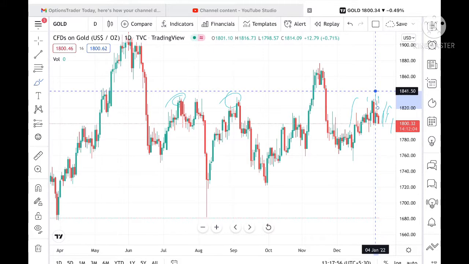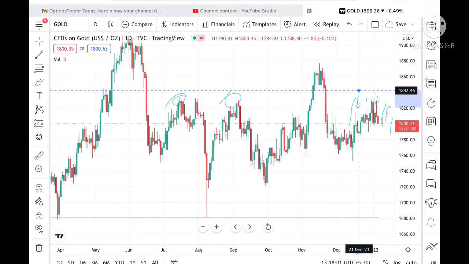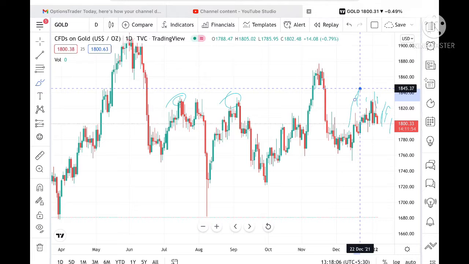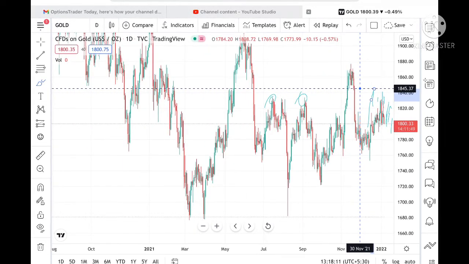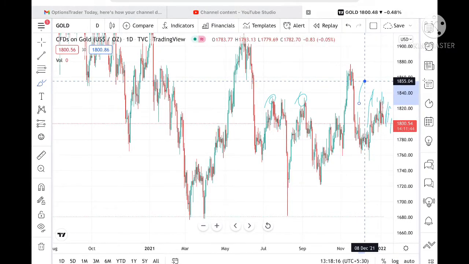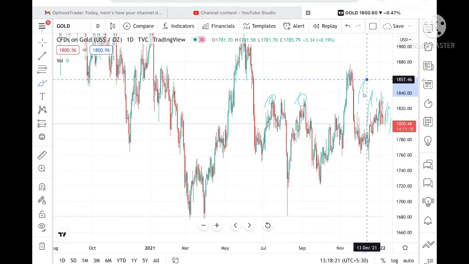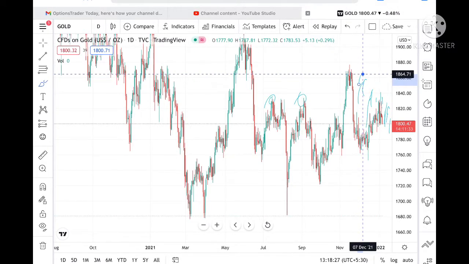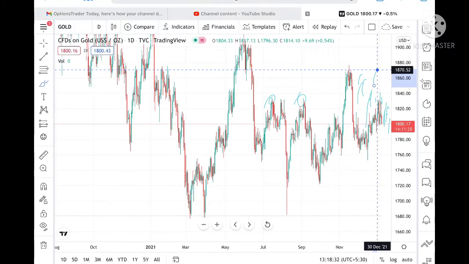We can see a level of 1841.50, and if the price sustains above this level, it can go and touch a level of 1843, and from there further high to a level of 1845.37. Once this range is broken upside, and I have already told you that if the price goes above 1845.37, it can go further high to a level of 1855.04, and from there to a level of 1857.7, then a level of 1864, and from there further high to a level of 1870.52.